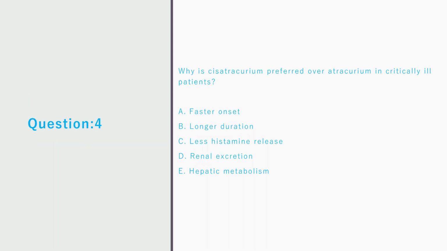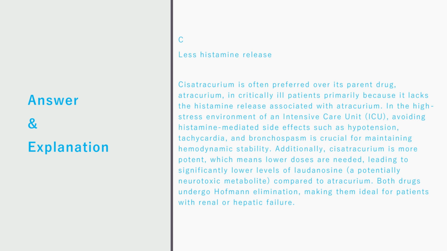Question 4. Why is cisatracurium preferred over atracurium in critically ill patients? A. Faster onset. B. Longer duration. C. Less histamine release. D. Renal excretion. E. Hepatic metabolism. Correct answer is C. Less histamine release.